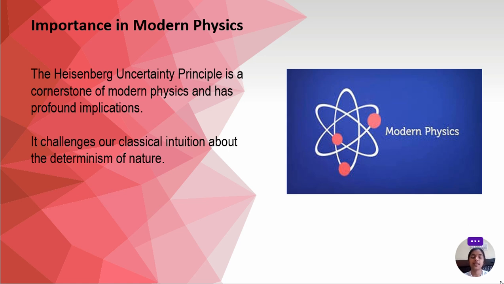Importance in modern physics. The Heisenberg uncertainty principle is a cornerstone of modern physics and has profound implications. It challenges our classical intuition about the determinism of nature.